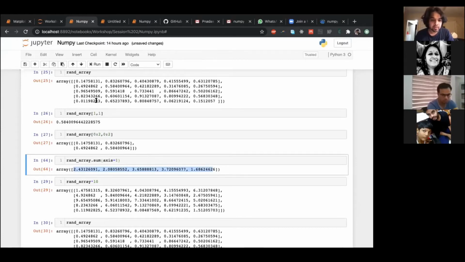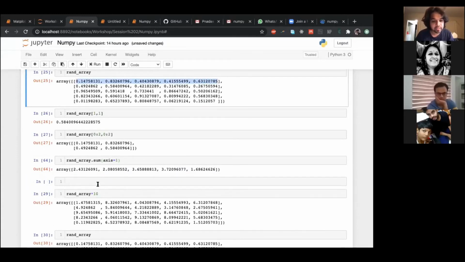in this array and see that 0.14 plus, let me just quickly check that.